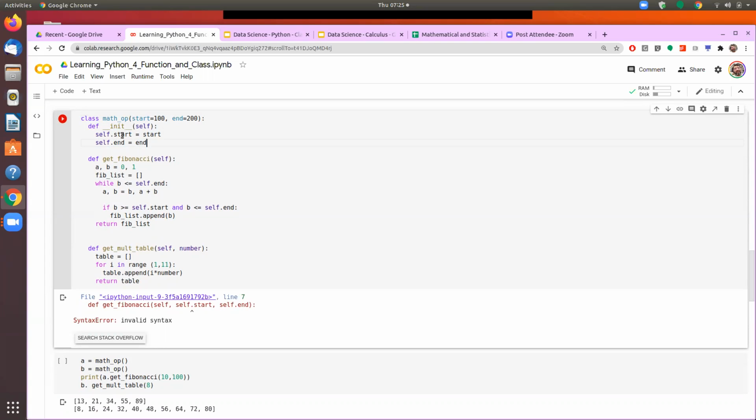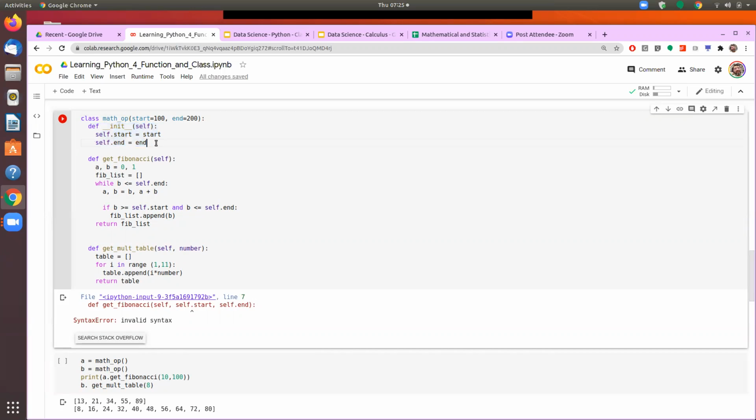The two variations that we have seen: I define the class, I give a name, then there is no parameter. The second variation in the definition of the class is that we can give the name of the class, and after that we can pass certain parameters. Next step is defining the initialization function. Now, the initialization function must be there inside a class, and the purpose of that function is to create the instance of the class when the class is being called.